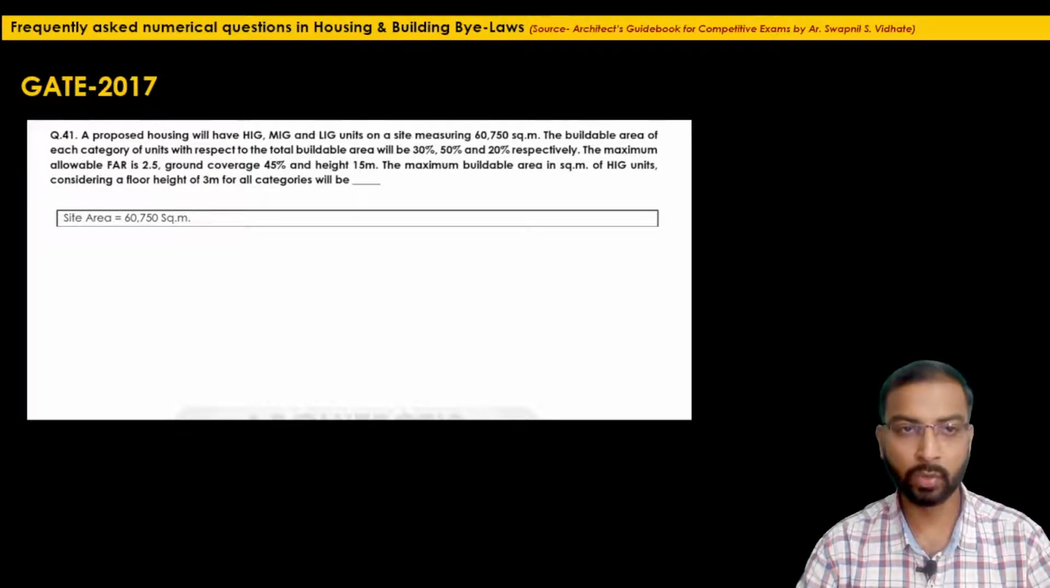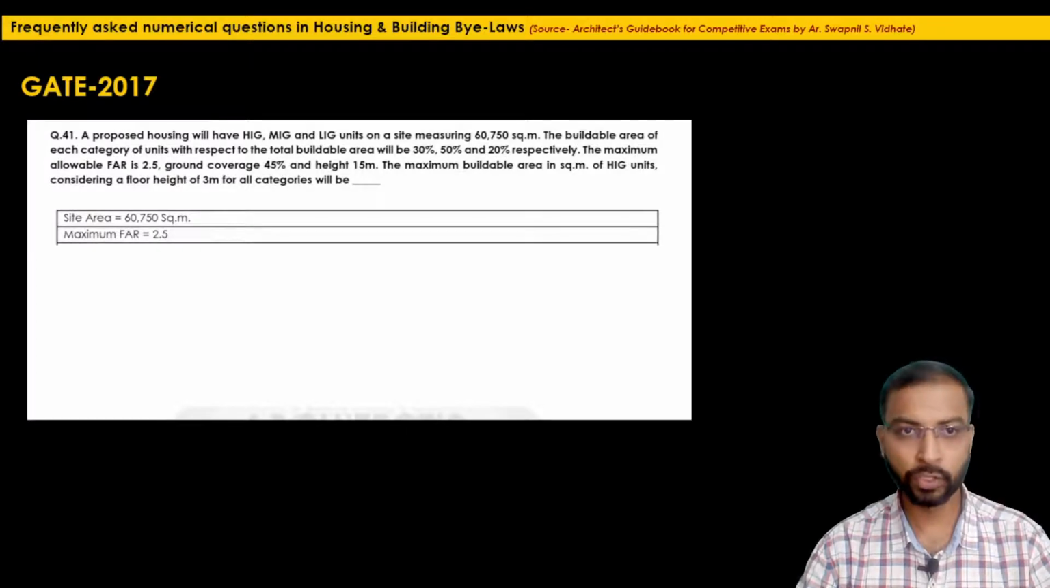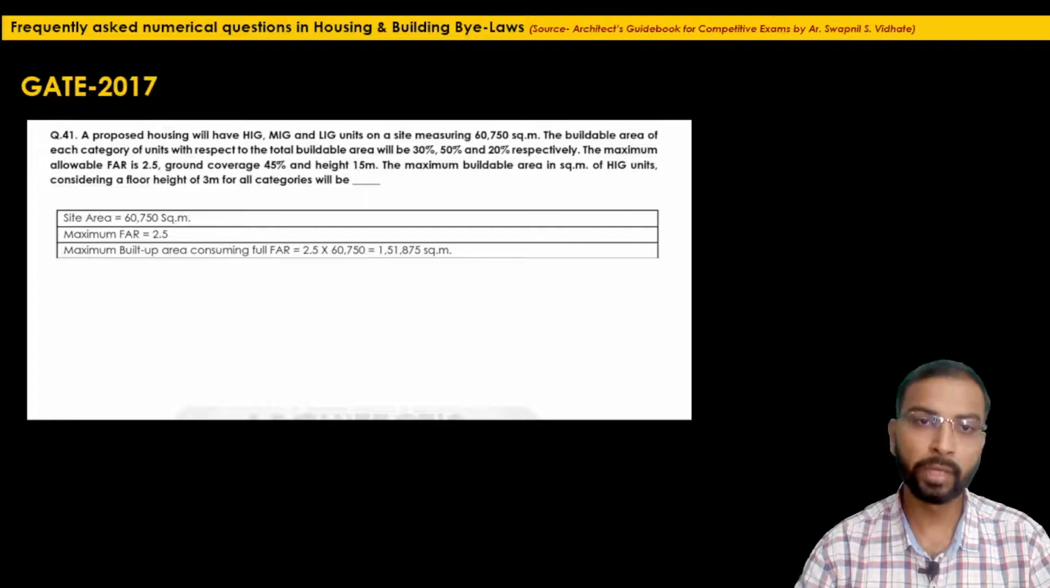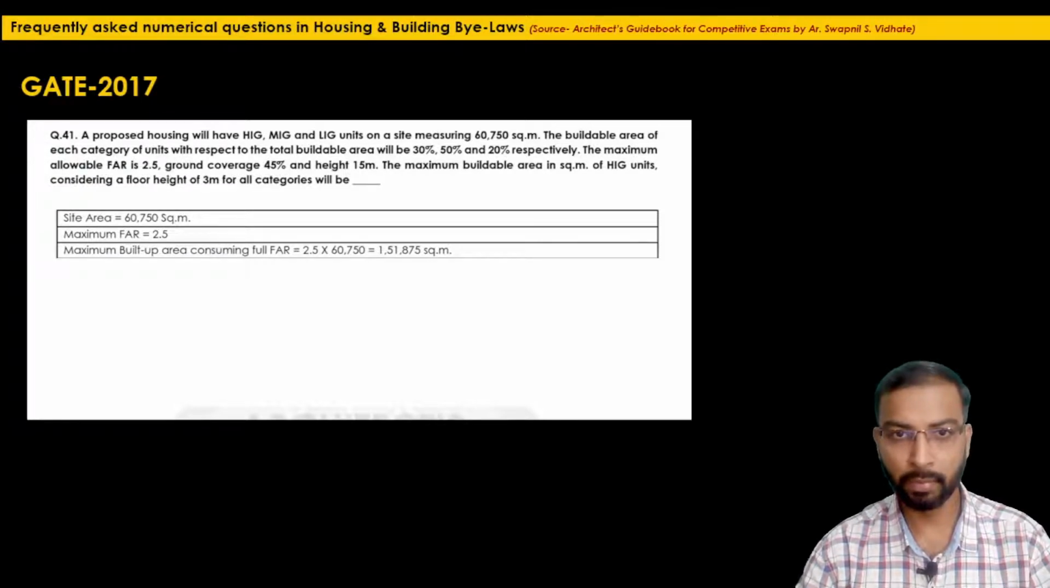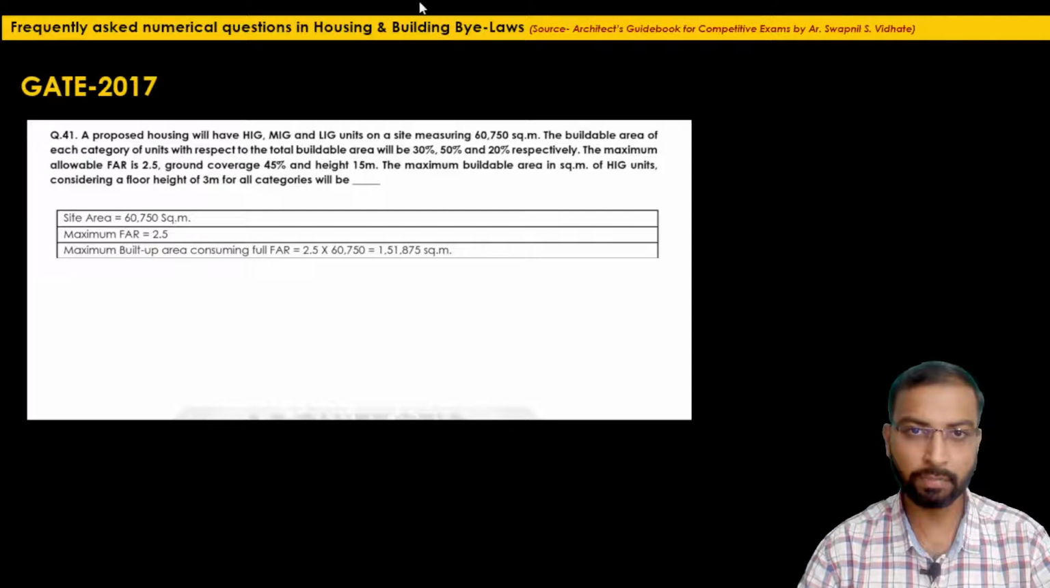The next thing they have mentioned is the allowable FAR as well as the ground coverage. The first thing we will calculate is the maximum permissible built up area considering the maximum FAR as 2.5. So the maximum FAR is 2.5, and the maximum permissible built up area will be 60,750 into 2.5, which will be 1,51,875 square meter.